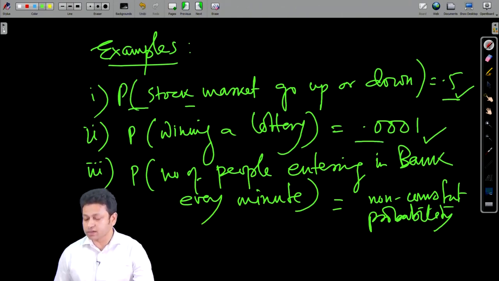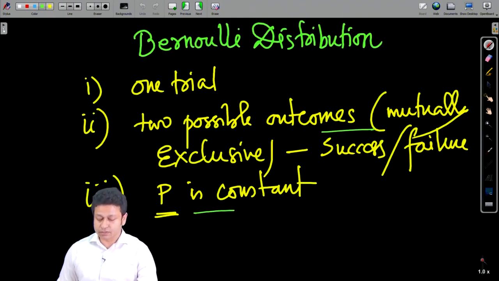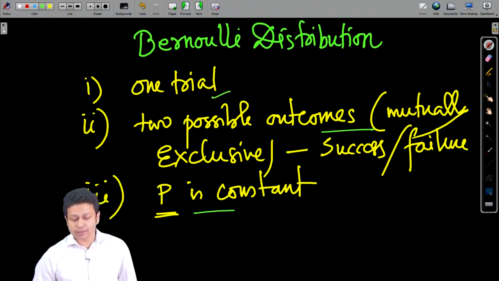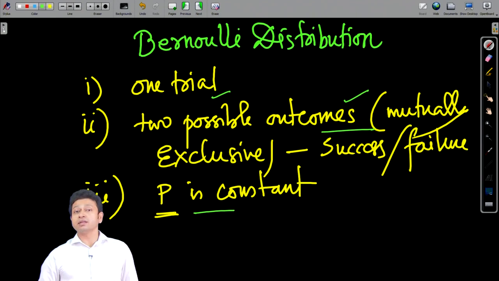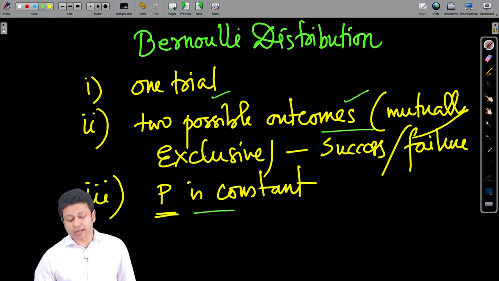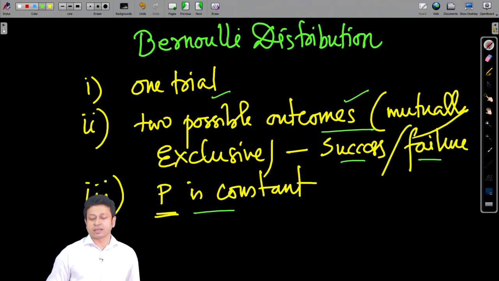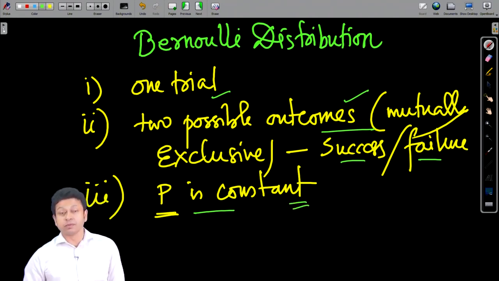Similarly, winning a lottery, as long as this value is constant, I can buy a lottery ticket, and that is one trial, and I have two possible outcomes: either I can win or I can lose, success or failure, and the probability is constant.